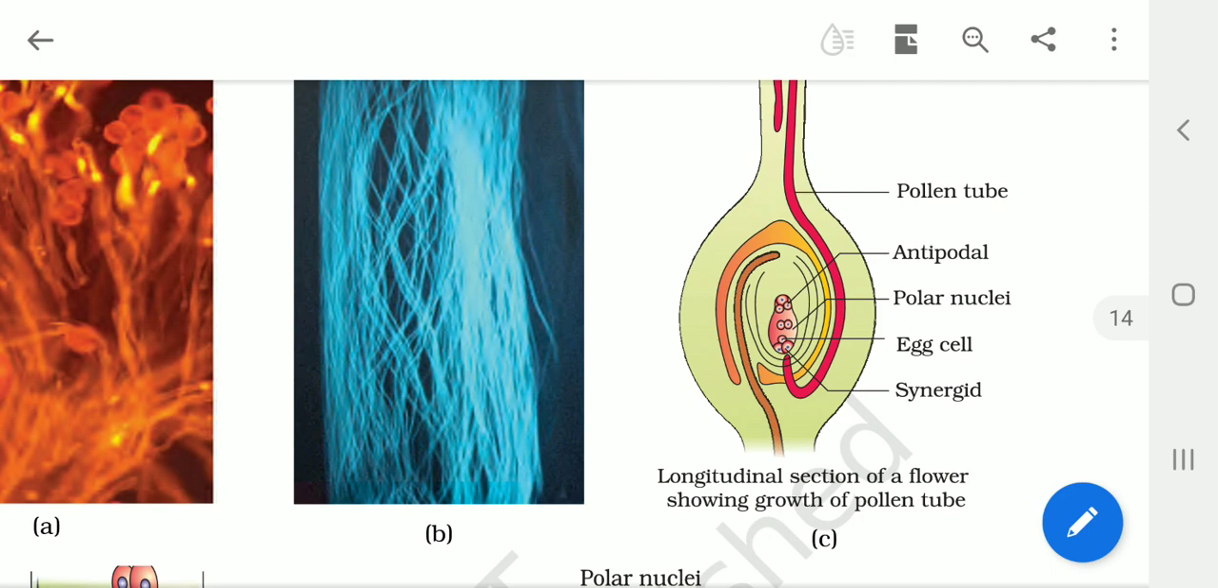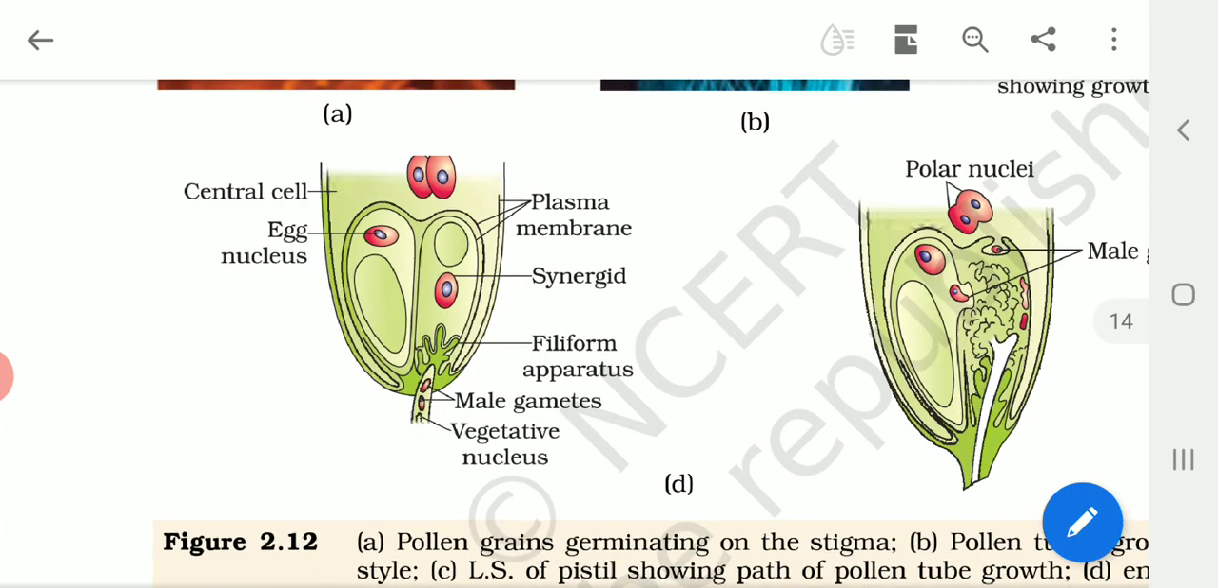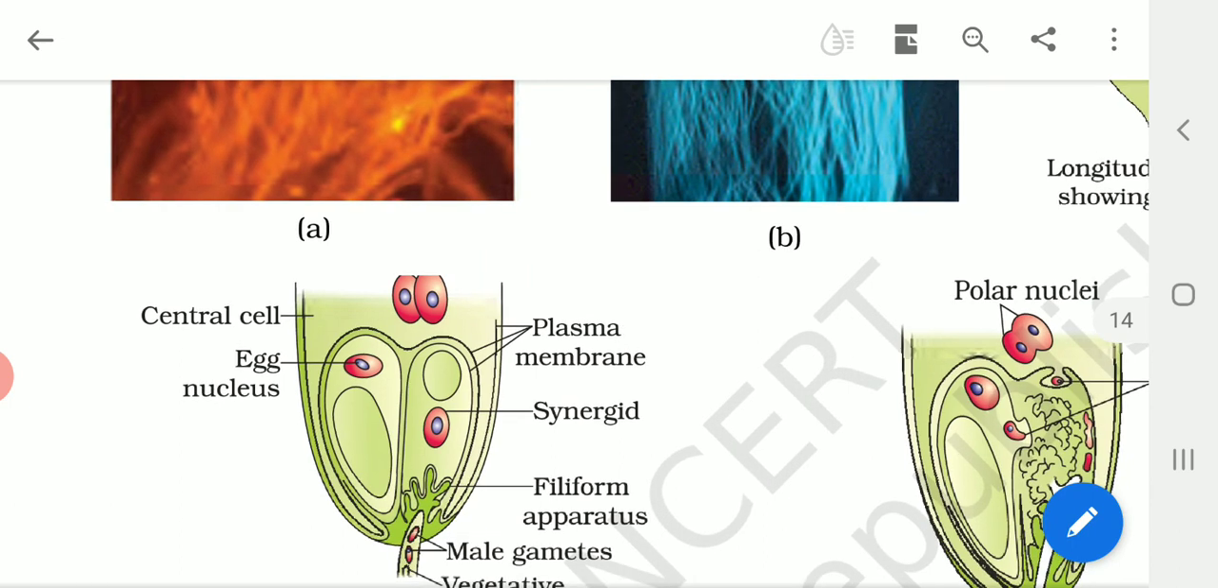And we know what a filiform apparatus is. Filiform apparatus are small structures that help in guiding the pollen tube. You can see here, the filiform apparatus will be guiding the male gametes to enter into the ovule, and therefore into the female gametophyte, isn't it?